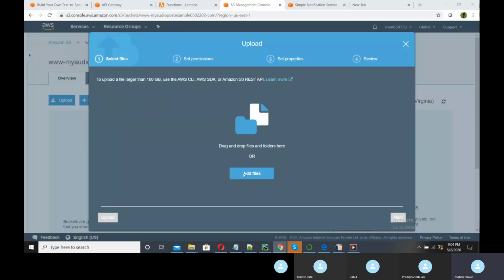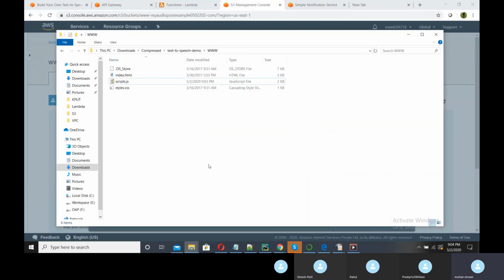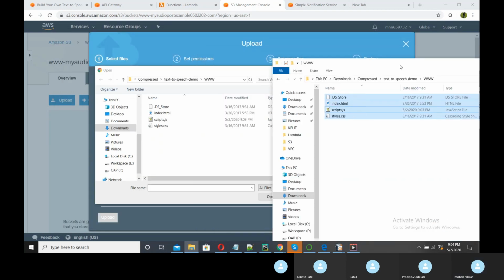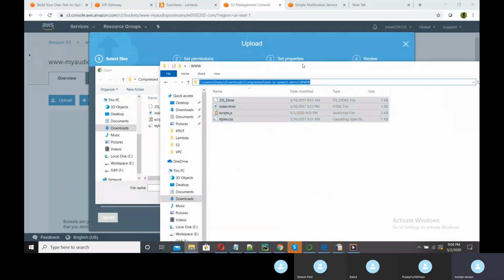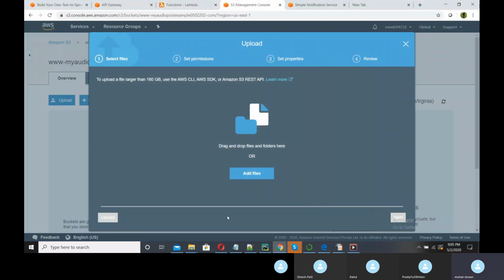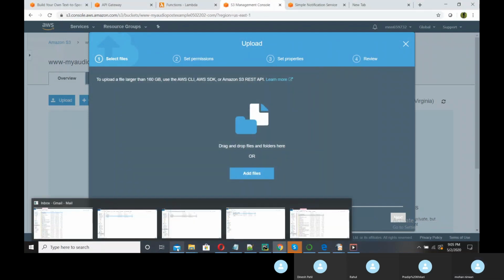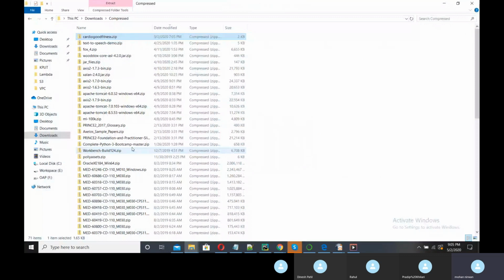Upload, add files. So here is that particular text to speech folder. I will copy this path. I think I have 2 folders like that, earlier examples are also there.